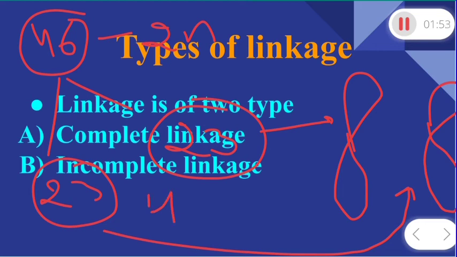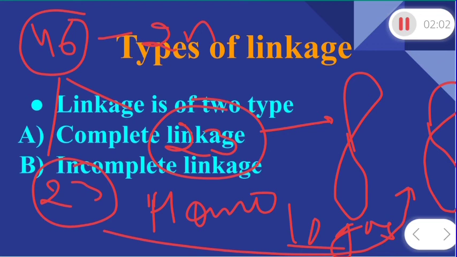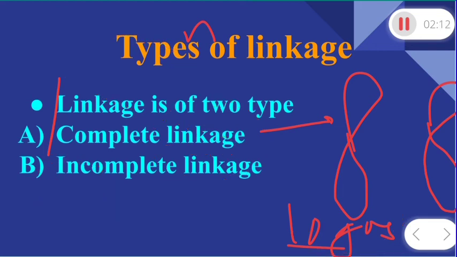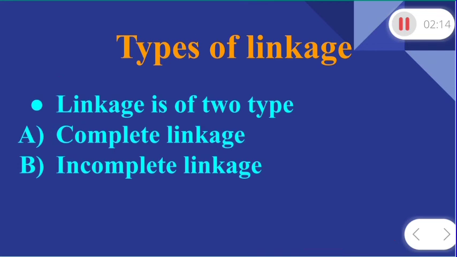Homologous, as you studied in 10th class: homo means similar and logos means origin. So these are similar in origin. That is why these chromosomes are known as homologous chromosomes. These homologous chromosomes participate in crossing over. So what is crossing over?